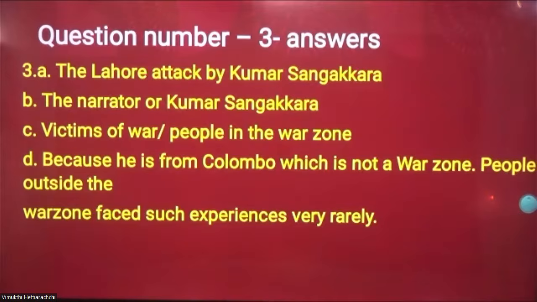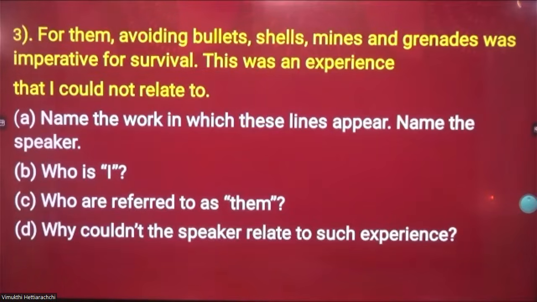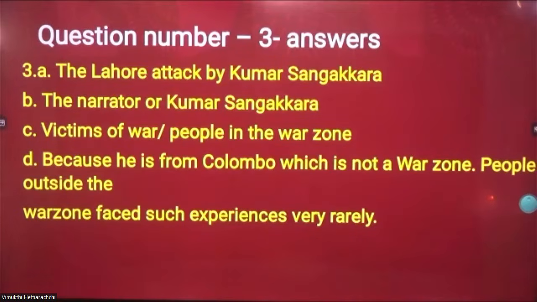Okay, now the B part, let's go to the B part. Why could not the speaker relate to such experience? Right? What I have given here: because he is from Colombo, which is not a war zone. People outside the war zone face such experiences very rarely. That's what he says at the very beginning of the passage. I played my cricket. My children went to school. My life was relatively normal. I didn't have any problem. I knew at that time period this kind of terrorist attacks are happening, but I was lucky enough not to be in the wrong place at the wrong time. That is what Sangha says, right? I was really lucky enough.